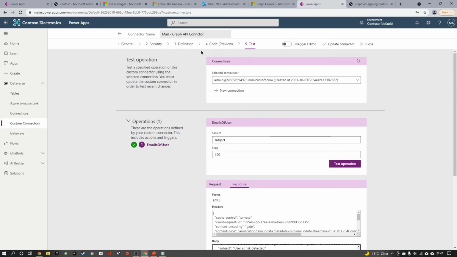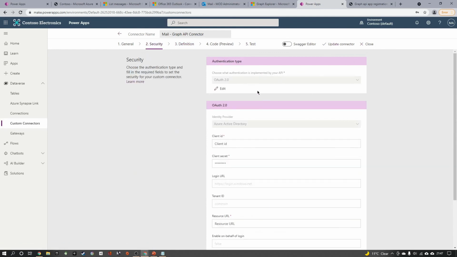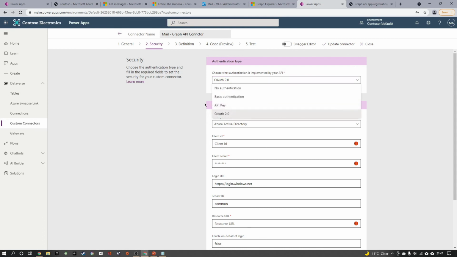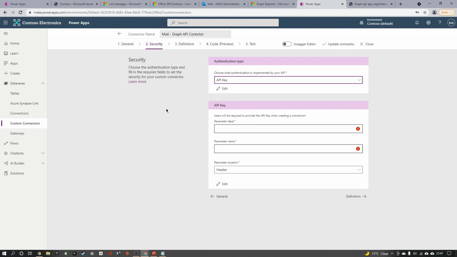For example, if the authentication is an app key or an API key or a basic authentication by sending a user name and password, you can do that. Or if it's an app key, you can pass the app key in the parameter, whereas the key can be hidden from all the developers.